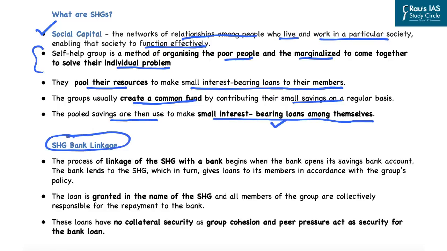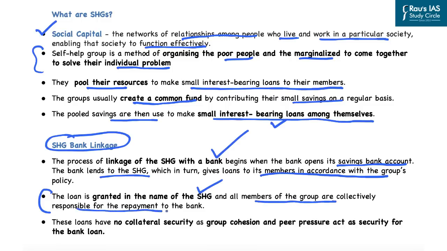So in this, the process of linkage of the self-help group with the bank begins when the self-help group opens its saving bank account in the bank. And then what the bank does is that it lends to the self-help group, which in turn gives the loans to its members in accordance to the group's policy. So the loan is granted in the name of the self-help group, and all the members of the group are collectively responsible for the repayment to the bank. And that is what creates a peer-to-peer pressure in this particular group.